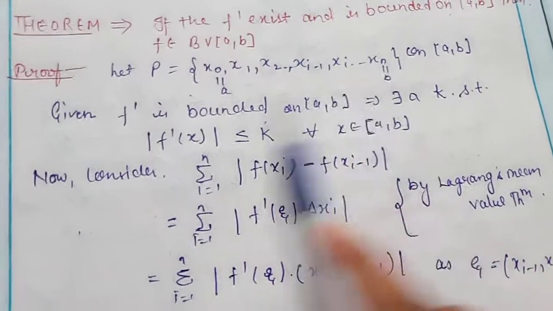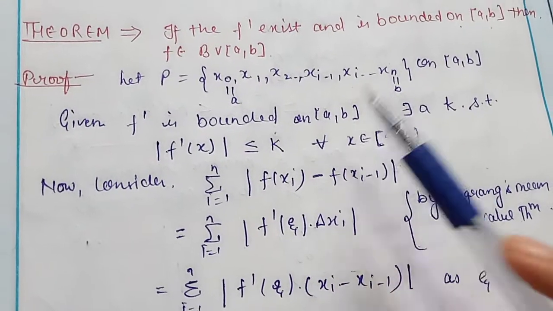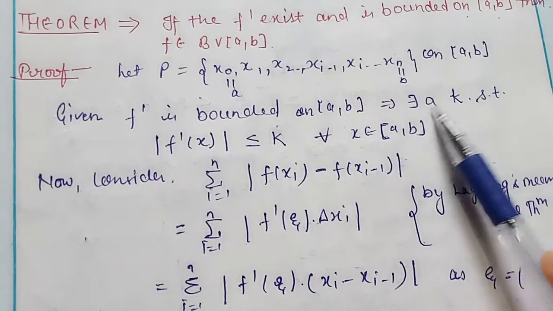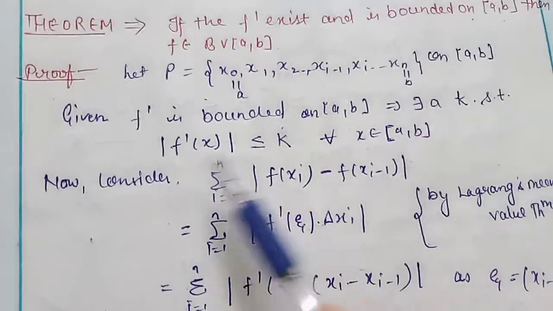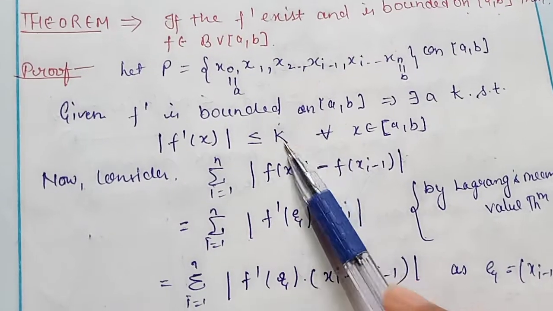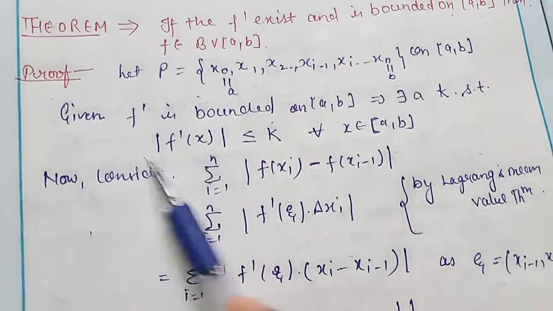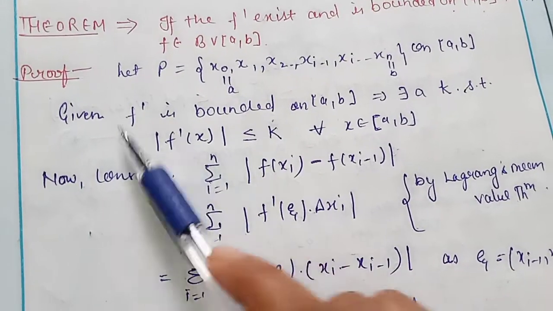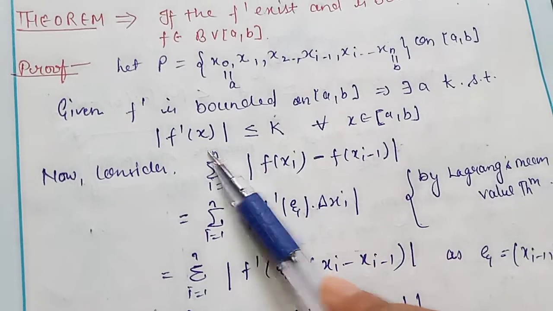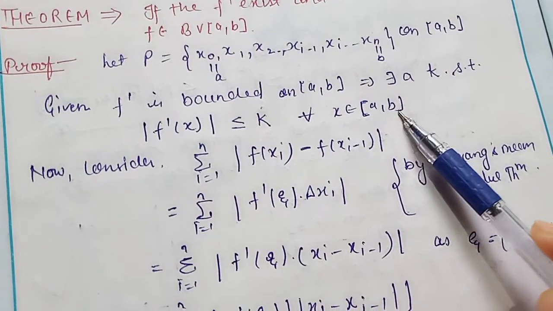I'll take this partition. Okay, and the function is given that f dash is bounded on closed interval ab. So if the function f dash is bounded, the derivative of the function is bounded, there exists a k, right. If there exists a point k which is such that mod of f dash x is less than or equal to k, this is the condition of a bounded function. So there exists a point k such that mod f dash x is less than or equal to this particular number k for every x belonging to the closed interval ab.